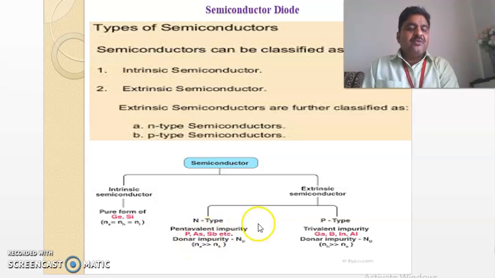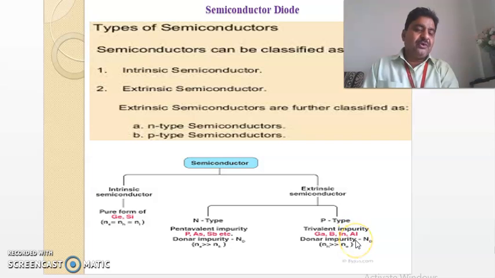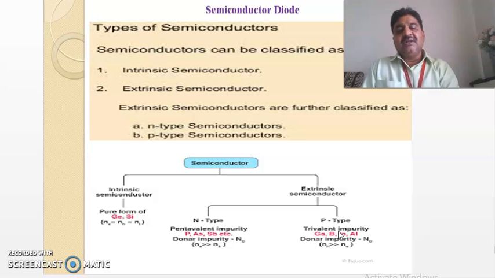These are the donor impurities. And in the case of P-type, trivalent impurities are added. These are also said to be what? Donor impurities. Trivalent impurity here, pentavalent there. In the case of P-type, trivalent impurities are there, and in the case of N-type, pentavalent impurities are there.